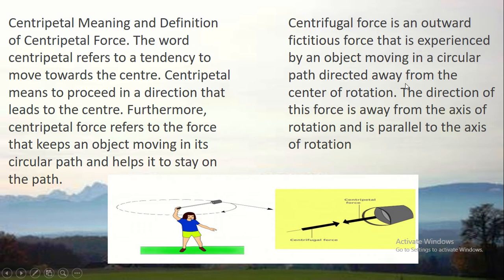The direction of this force is away from the axis of rotation. So this arrow is the centripetal force, and this arrow is the centrifugal force. Centripetal force is the inward force and centrifugal force is the outward force.